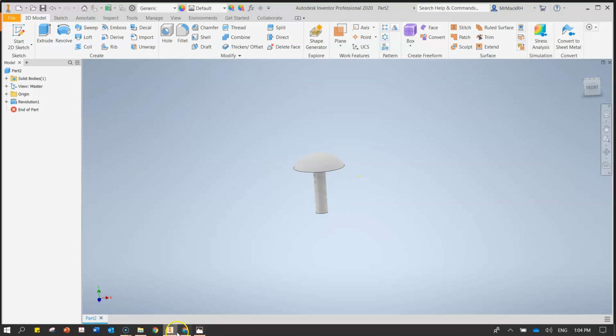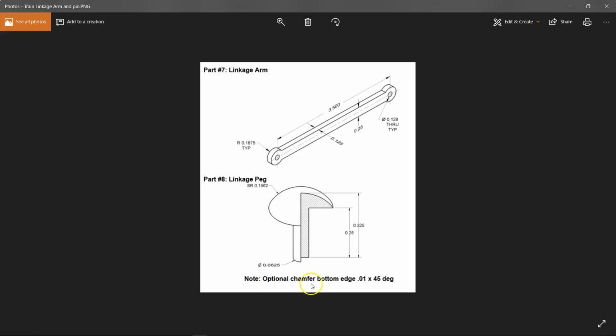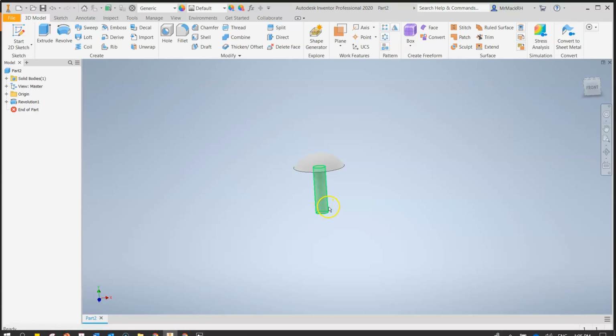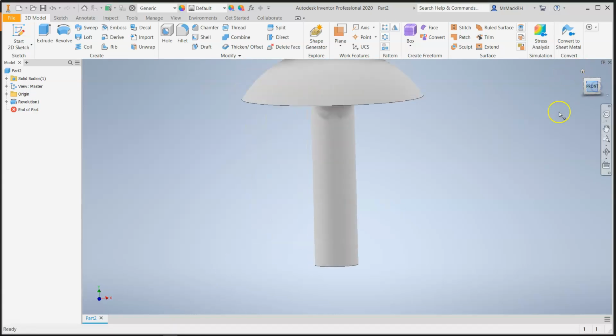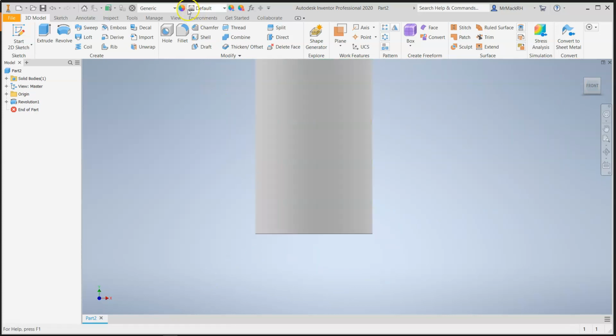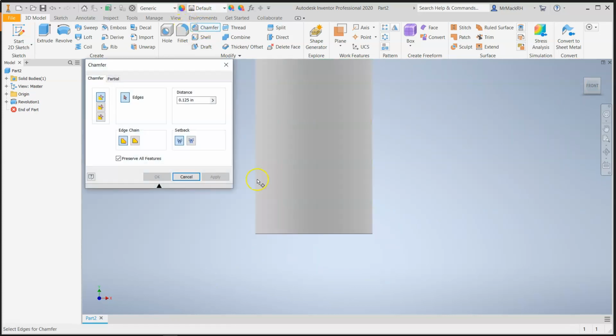The final feature, if we look on the diagram, optional chamfer at the bottom edge. So we're going to chamfer a 0.01 45 degrees, just like we've done before on others. So we come here and we do chamfer.